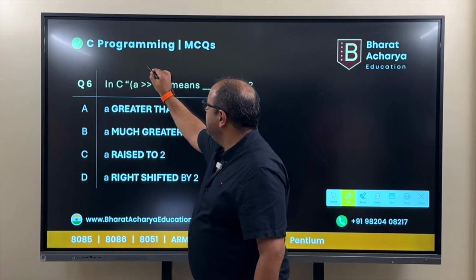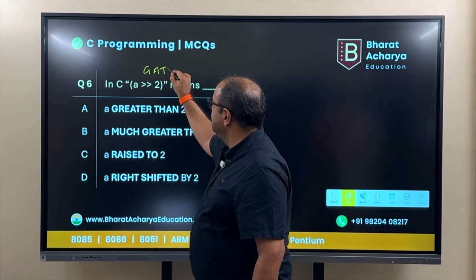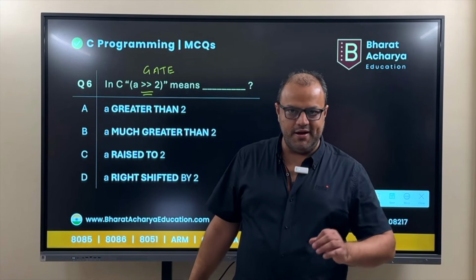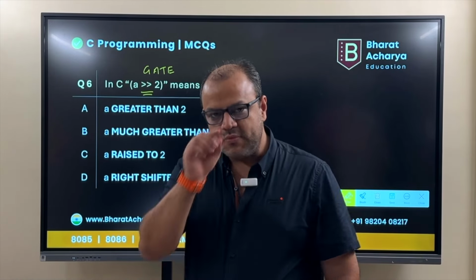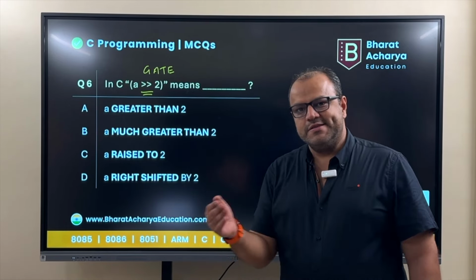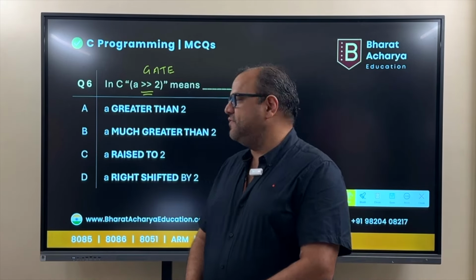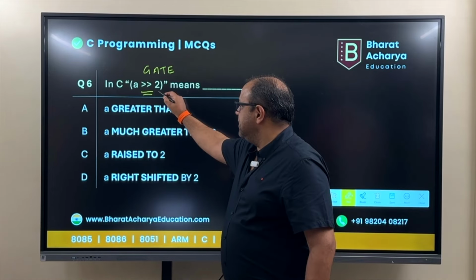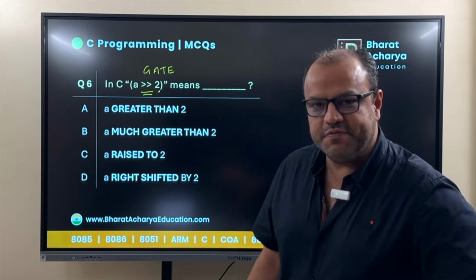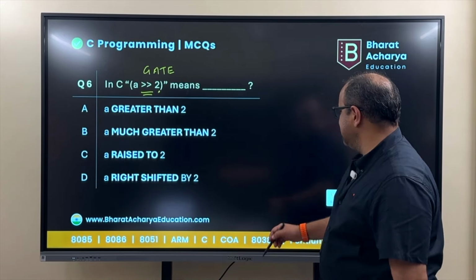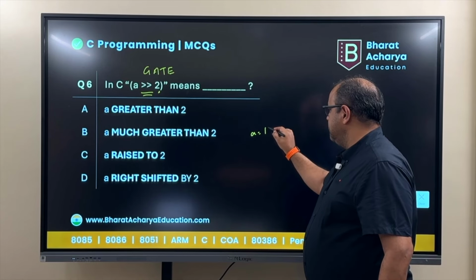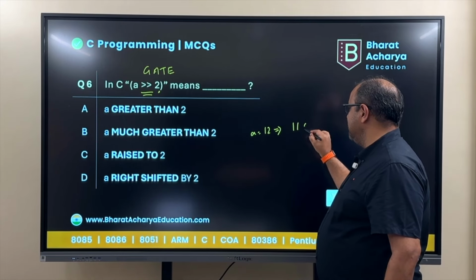Very typical. If you plan to give the GATE exam, see to it that you know this. I've seen this being used a lot in different GATE questions. This double arrow on the right side means right shifted. Similarly, on the left side means left shifted. And by how many positions? That is what is written over here. So A double arrow 2 on the right means right shifted by 2. So let's again take an example. Suppose A was 12. So 12 in binary is 1, 1, 0, 0.